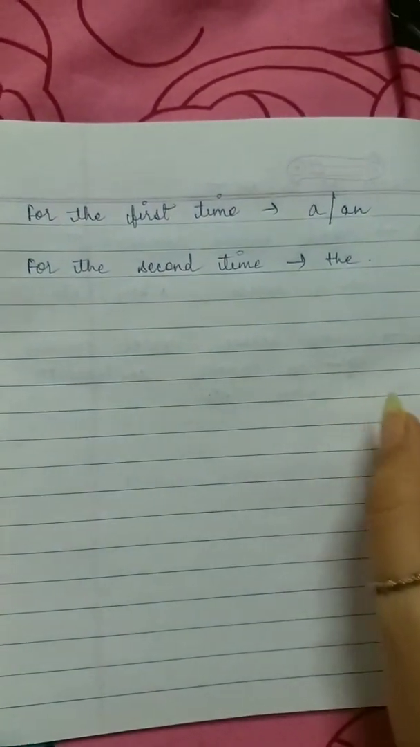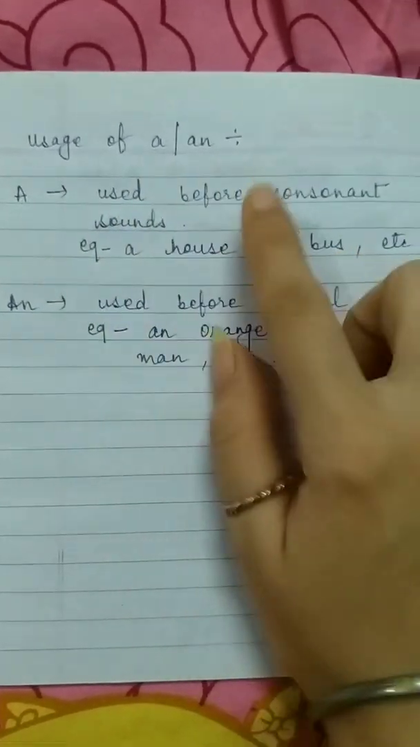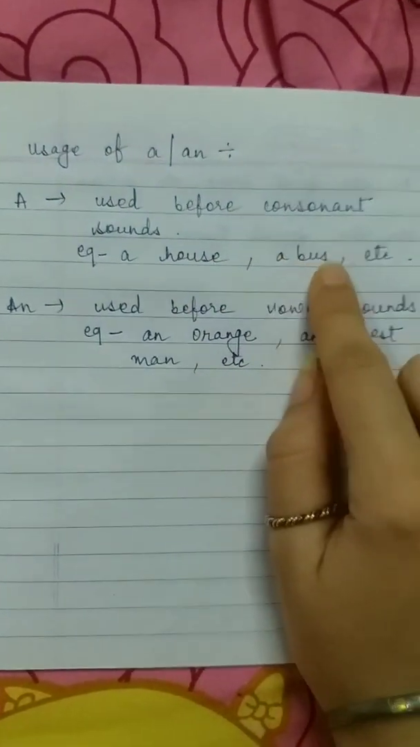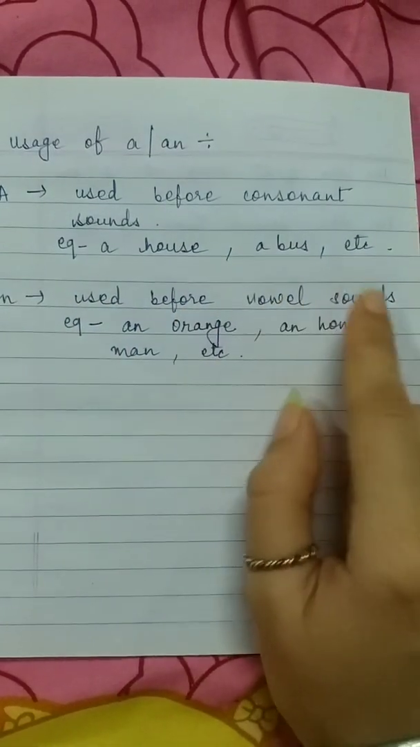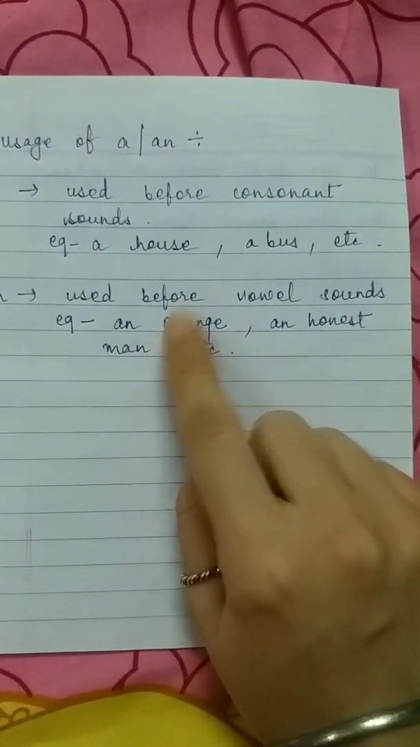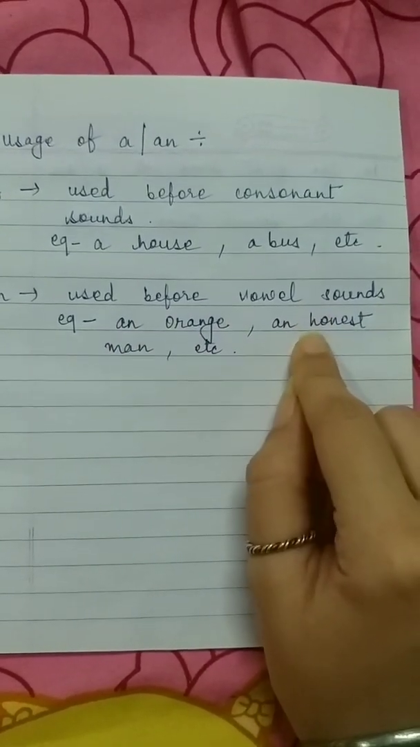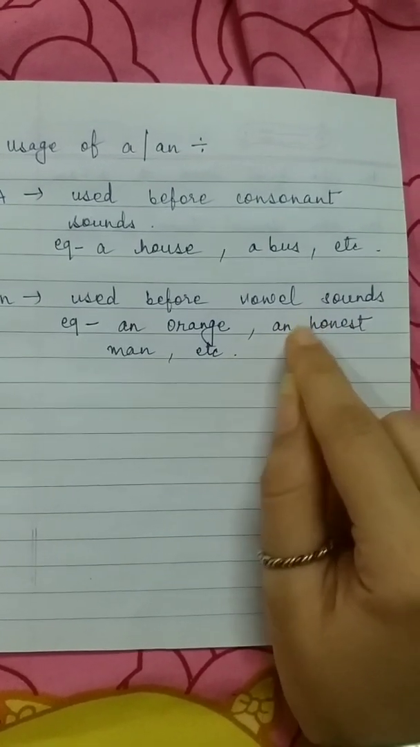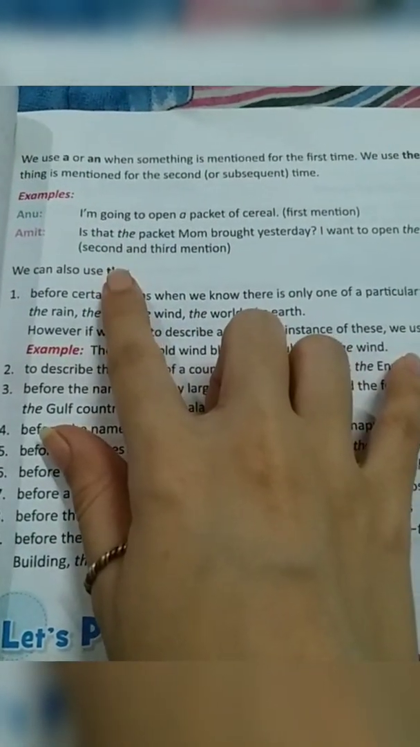Now a is always used before consonant sounds. For example, a house, a bus, etc. And an is always used before vowel sounds. For example, an orange, an honest man. Now you can see H is a consonant here, but the sound that is coming from honest is a vowel sound. Honest. O.